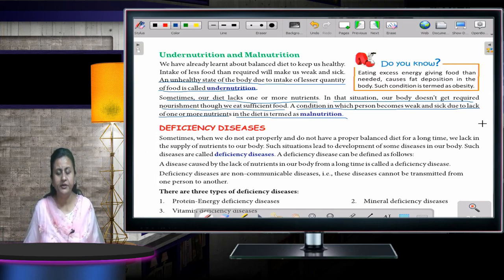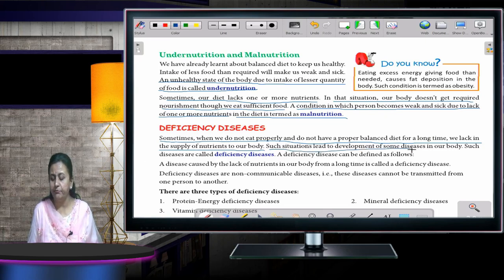Okay. Now we'll talk about deficiency diseases. Sometimes when we do not eat properly or do not have a properly balanced diet for a long time, we lack the supply of nutrients to the body. Such situations lead to the development of some diseases in the body, and such diseases are called deficiency diseases. The diseases caused by not taking a proper diet or proper nutrients in the food are known as deficiency diseases.